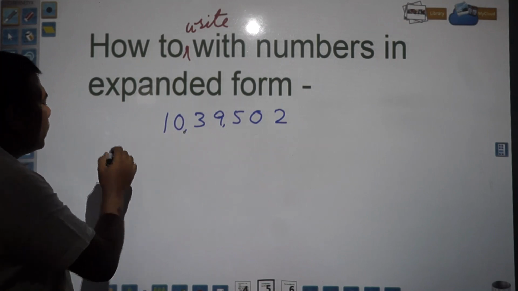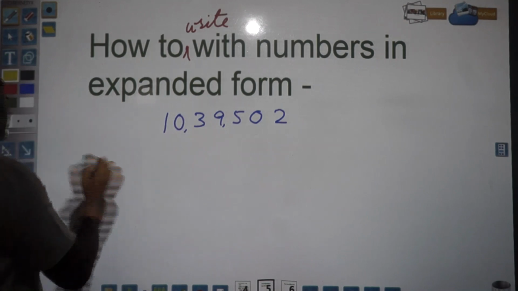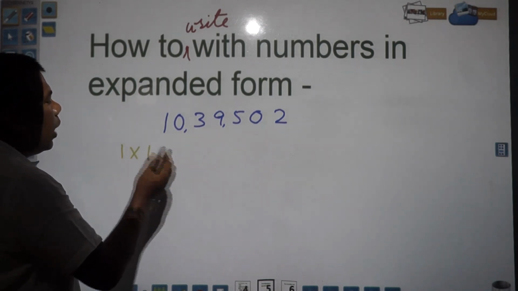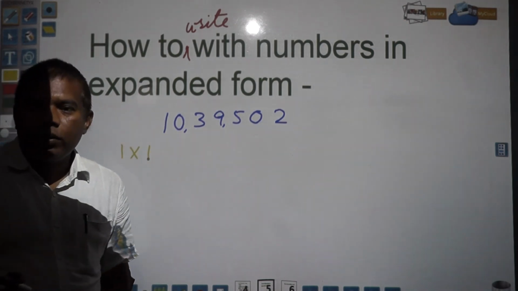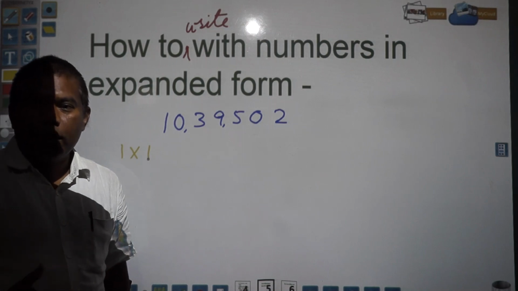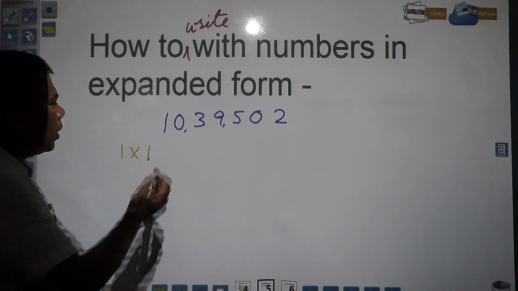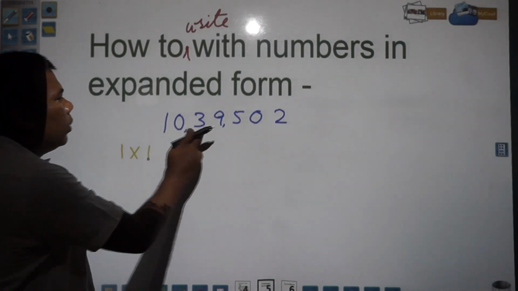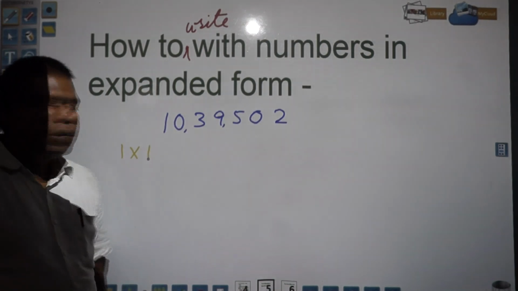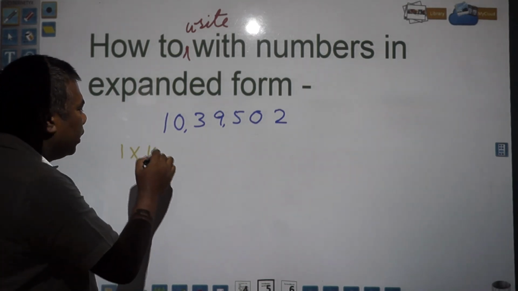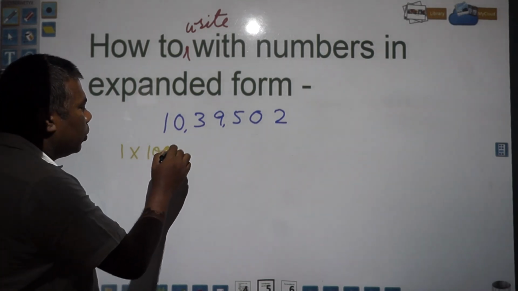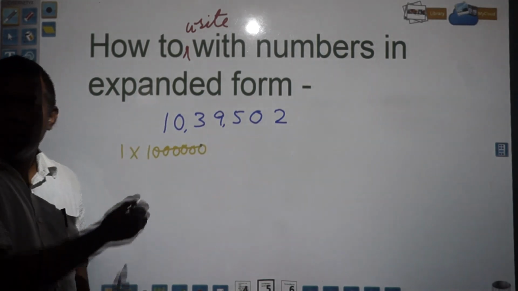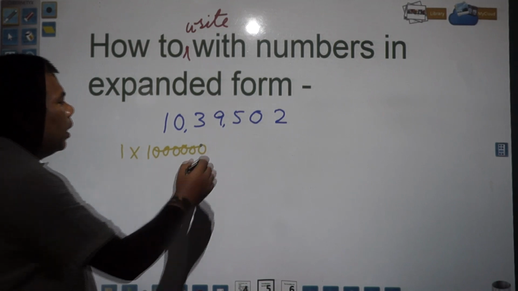So 1 is in which place? 1 is in the 10 lakh place. If you get confused, if any doubts are there, there is an easy way of writing. 1 you have, and after that you count the digits, how many are there? 1, 2, 3, 4, 5, 6. So you just multiply it by 6 zeros. 1, 2, 3, 4, 5, 6 and 1 you put. It became 10 lakh. Got it?